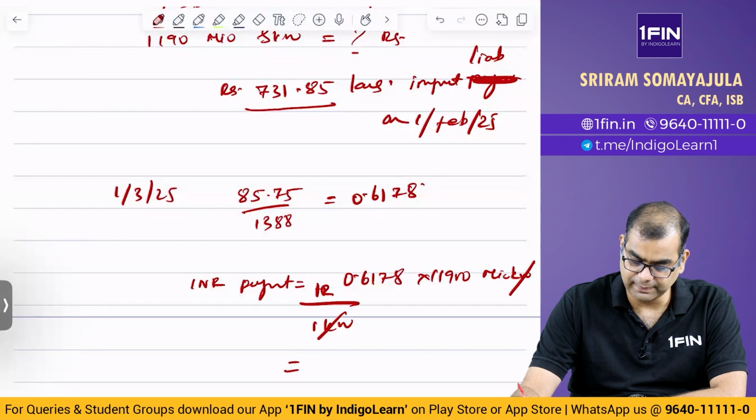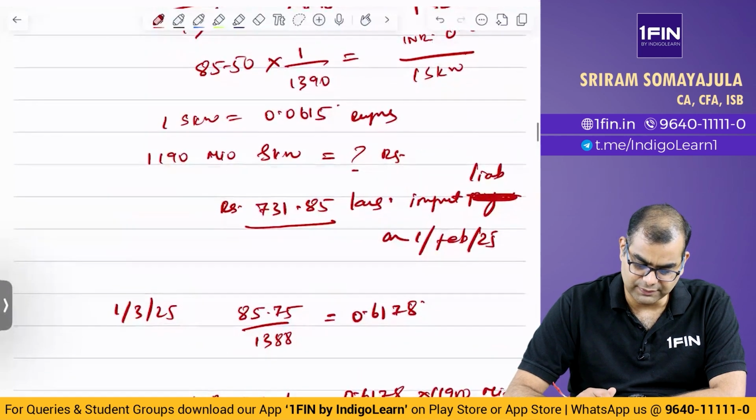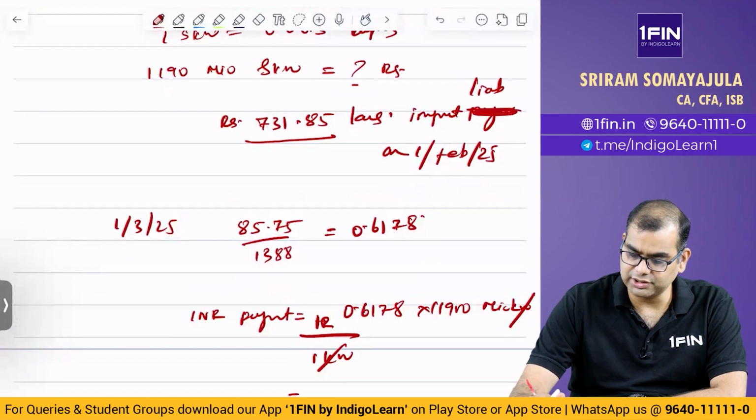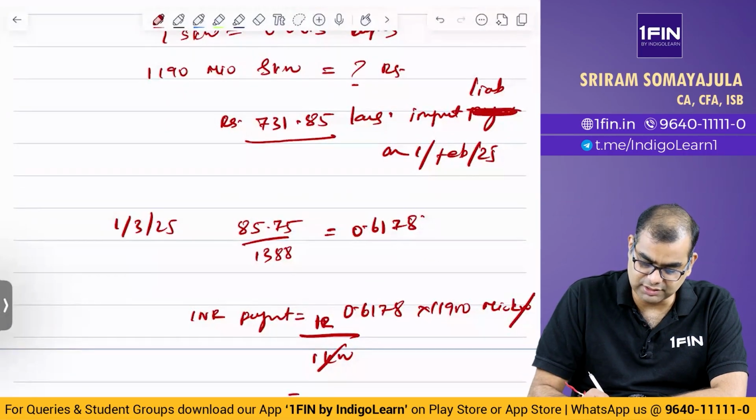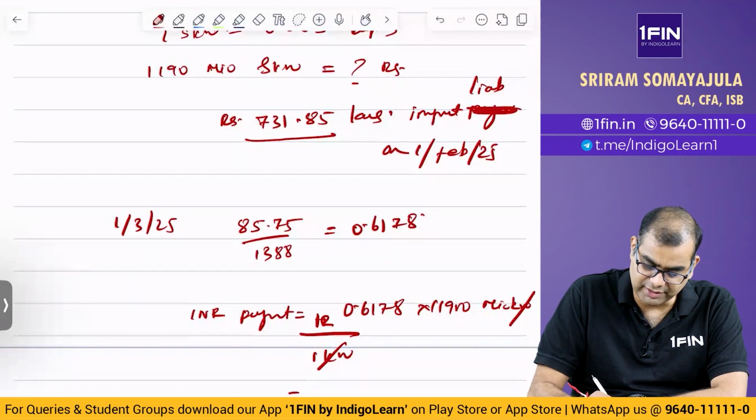0.6178 or 0.06, what is this? 0.06178, so I will take it 0.0618. This is where I made a mistake. That is what I was wondering. Where did I make a mistake?